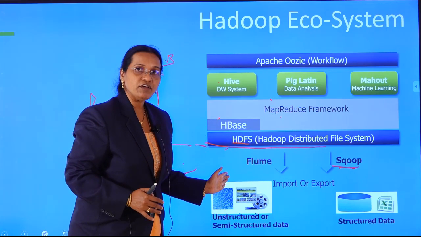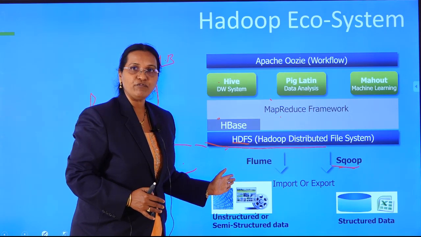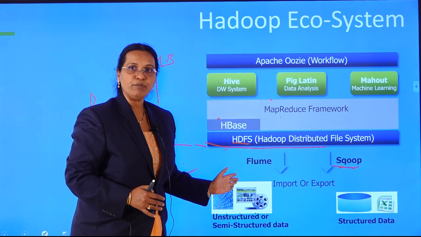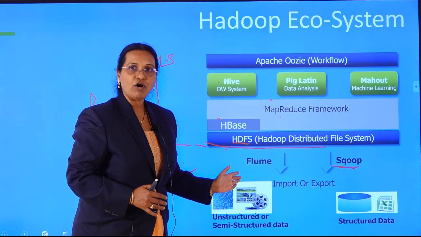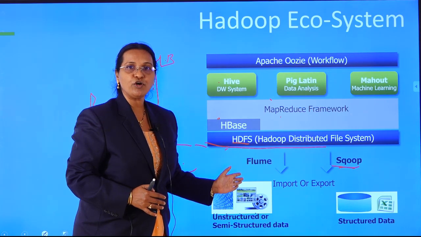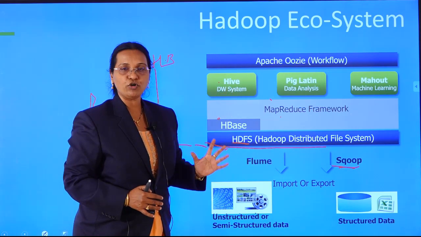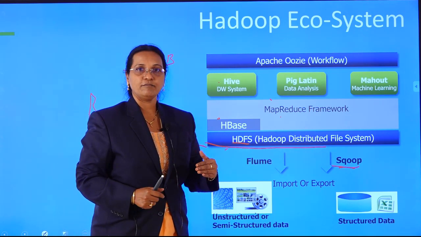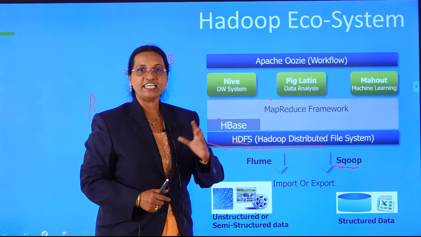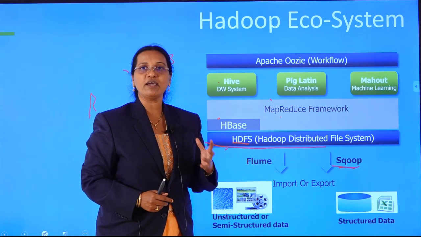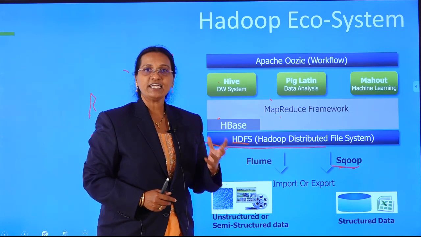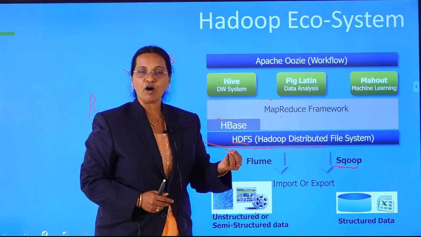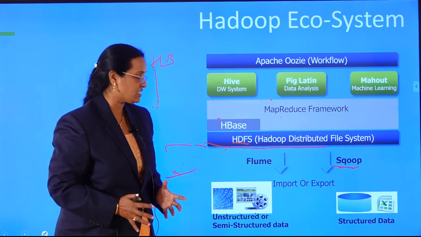If the organization is giving me unstructured data, for example video files and tweets, let us take an example. Before the release of a movie, the producer and director want to find out whether my movie is going to be a hit or not. In the movie there will be a trailer. By seeing the trailer release, they want to say whether my movie will be good or not. That can be done using various posts by tweeters and various views on the trailers, etc. So they are all unstructured data.